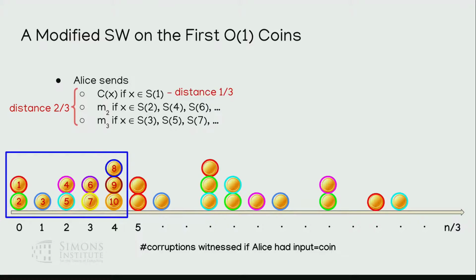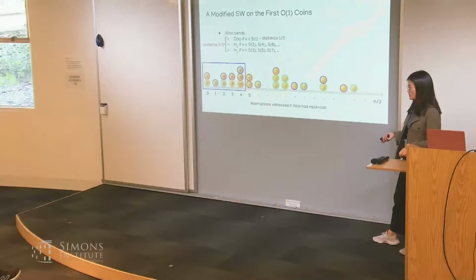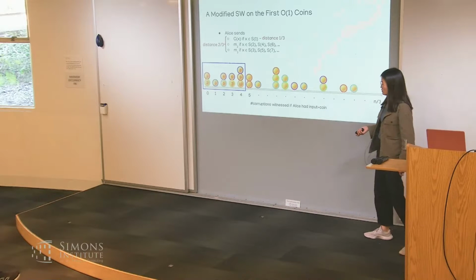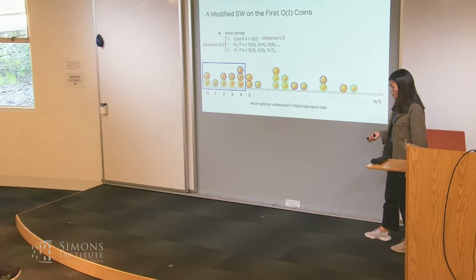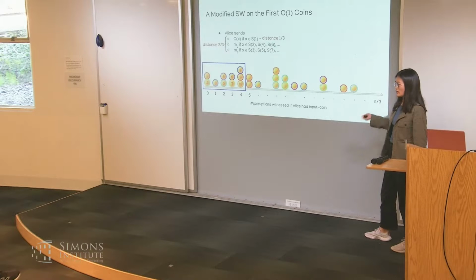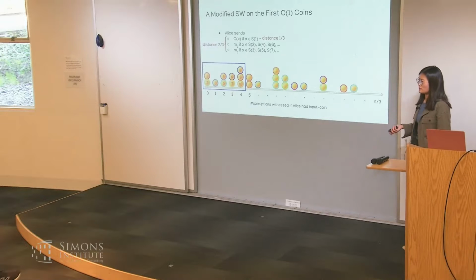Sorry, just to make sure: the first bullet point is saying that between any 2 points x and x prime in the set S1, their encodings are distance 1/3 apart. But that may not be true for all 2 to the k messages. Is this an error-correcting code defined on all 2 to the k messages, or just on the messages in S1? It's only defined on the messages in S1, but you can define it on all of 2 to the k and then just forget about the ones that aren't relevant. It's a slightly worse rate. Okay, sure.